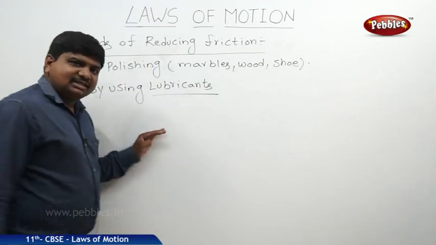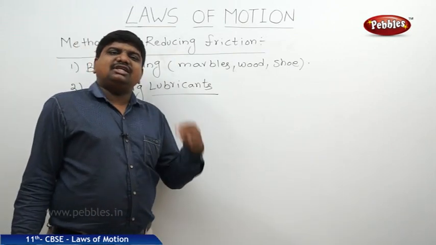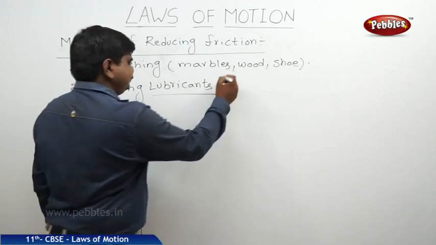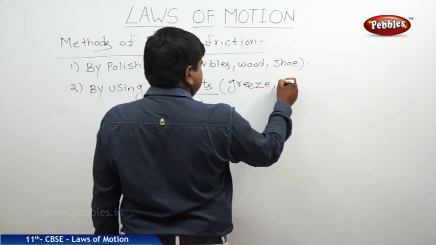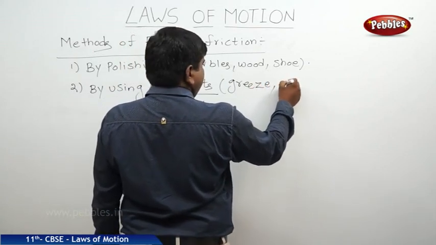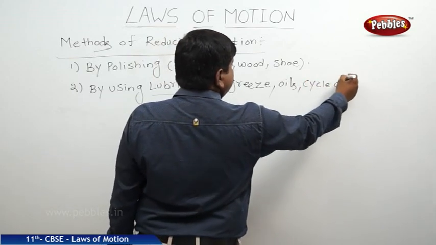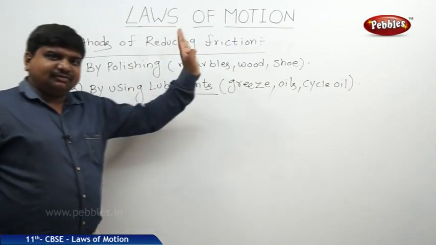These lubricants like grease, like Servo 40 or Servo 20, can reduce the friction, which increases the speed of the vehicle. So grease, oils, cycle oil, these are all examples of lubricants which can reduce the friction.